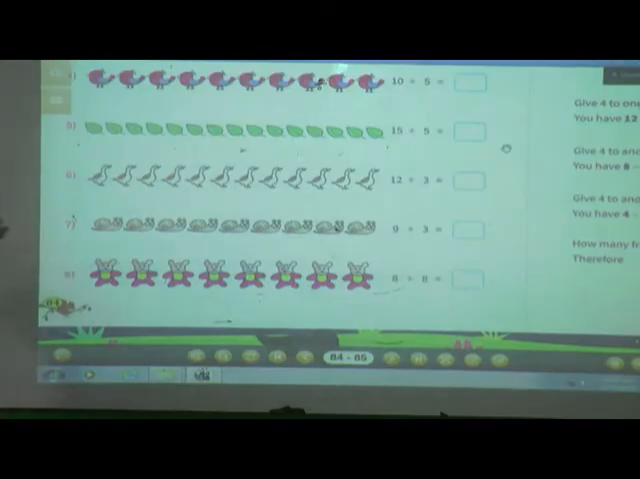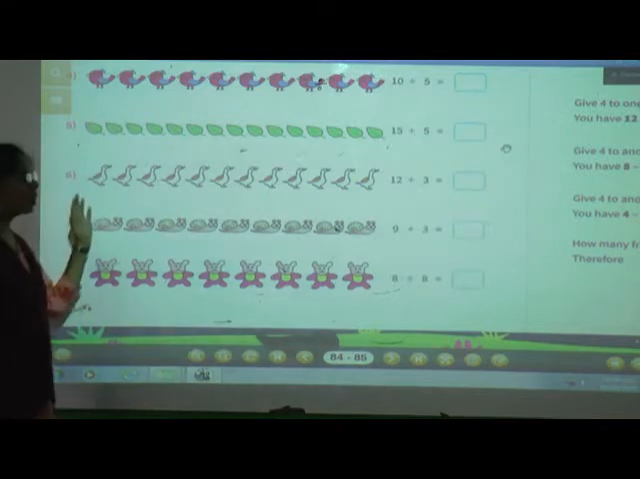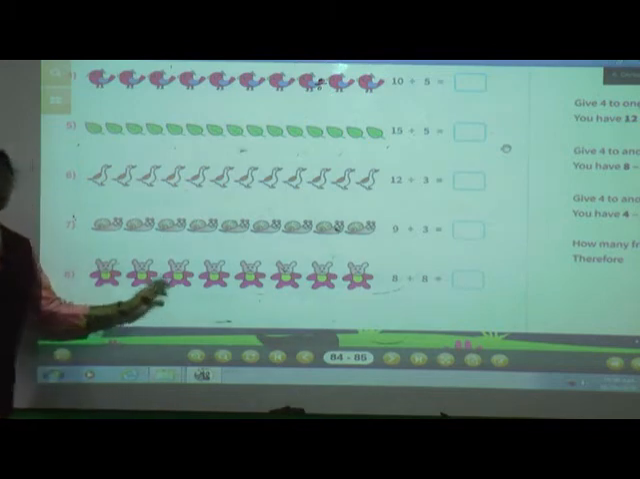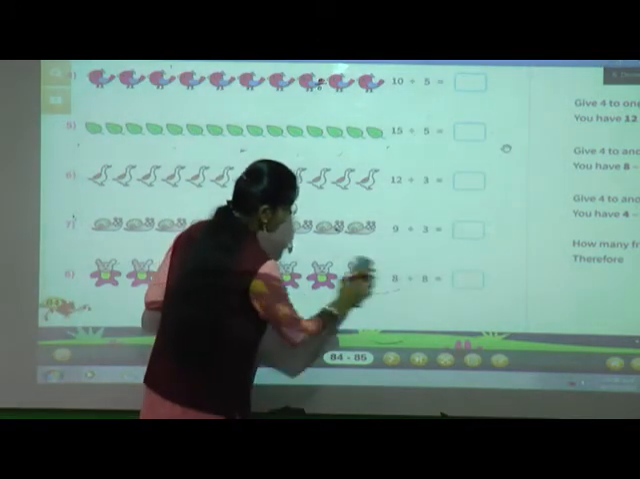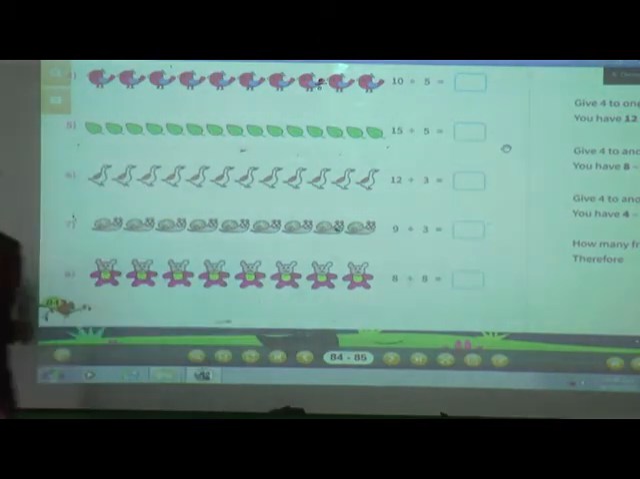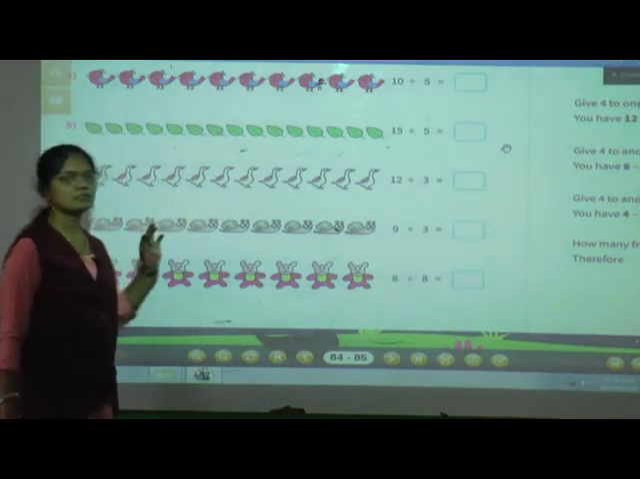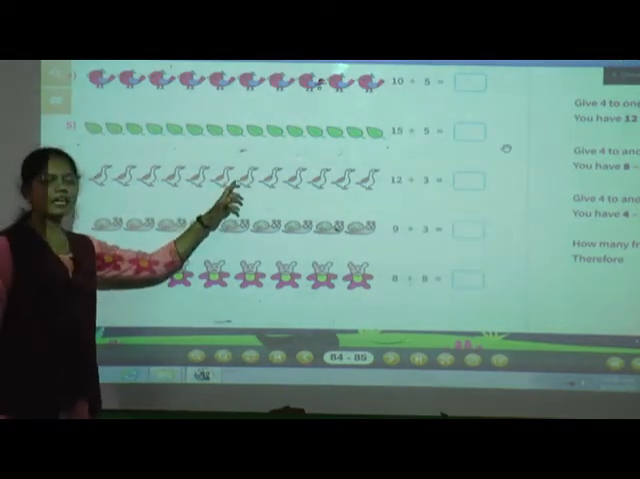Now see students, there are 3 more sums. Okay, 3 examples are remaining that you have to do by your own. You have to do this activity at your home. Try to do the activity and write the answer. Don't write directly the answer. How to do that activity I will explain you. Number 6, count how many are there.